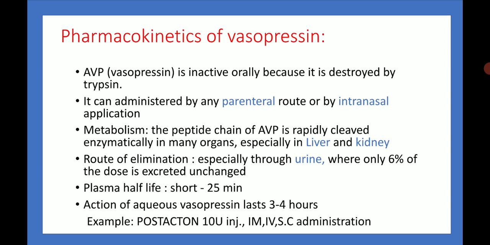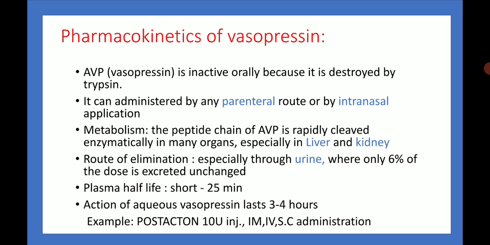Then pharmacokinetics of vasopressin, AVP. Vasopressin is inactive orally because it is destroyed by trypsin. It can be administered by any parenteral route or by intranasal application. Metabolism: the peptide chain of vasopressin is rapidly cleaved enzymatically in many organs, especially in the liver and kidney. Route of elimination is especially through urine, where only 6% of the dose is excreted unchanged. Plasma half-life is short, 25 minutes.